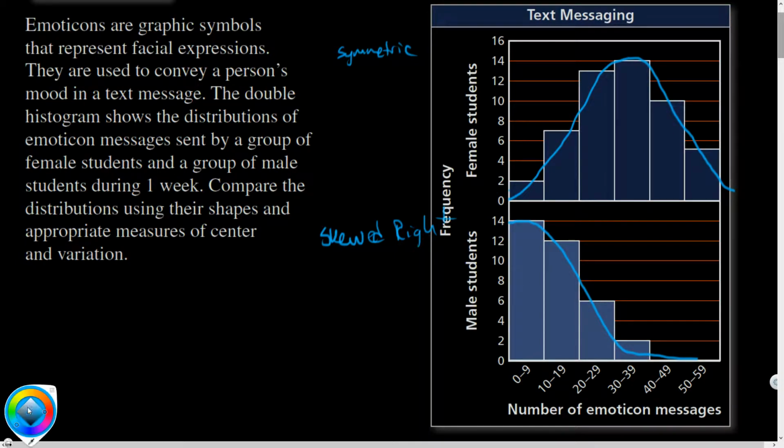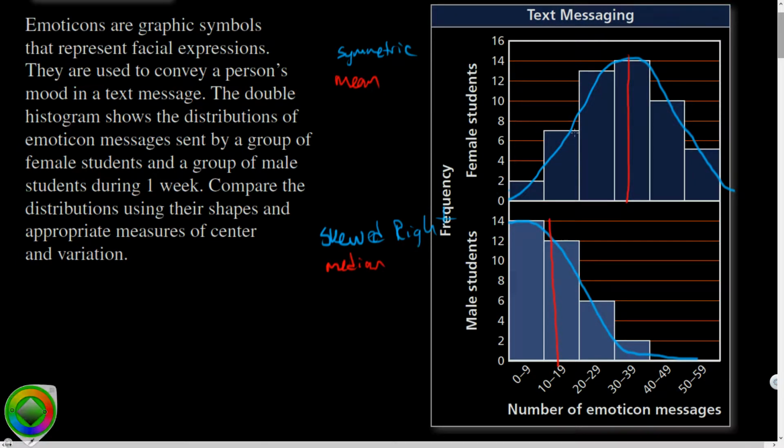Okay, let's talk about what's the best measure of center. For this one, what would the best measure of center be? Mean. And what would the best measure of center here be? All right, median would probably be somewhere about there. Median being the middle number, mean being add them all up, divide by how many there are, average. They're both types of averages.